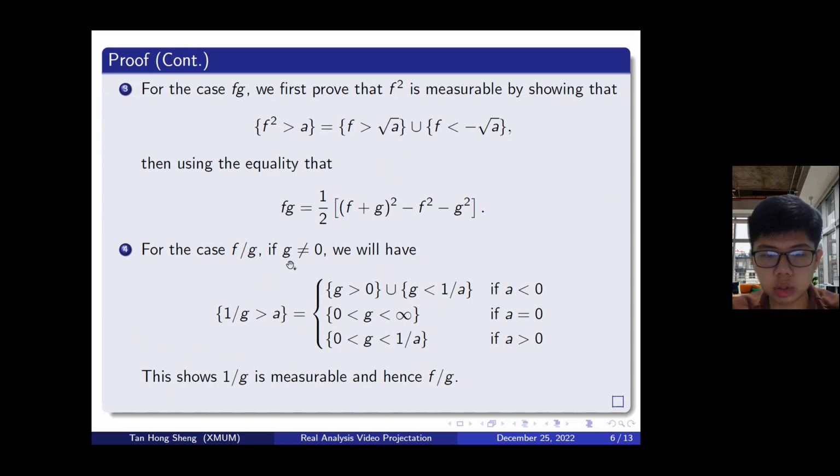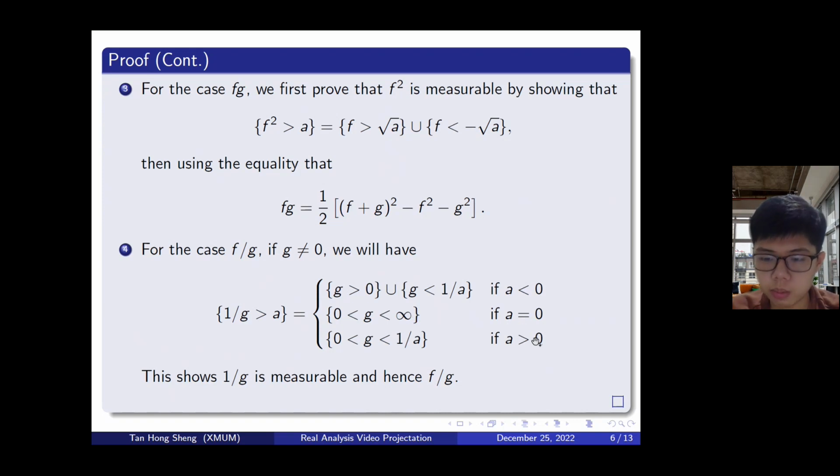For the case f over g, if g is not 0, we first prove that 1 over g greater than a is a measurable set. If a is negative, the set is equal to g greater than 0 union with g less than 1 over a. So this is measurable. And if a equals 0, we just need g to be positive and less than infinity.